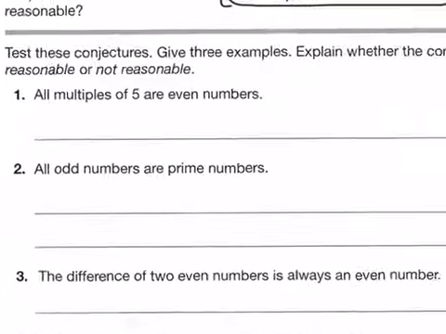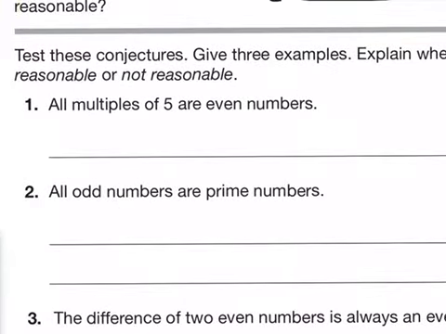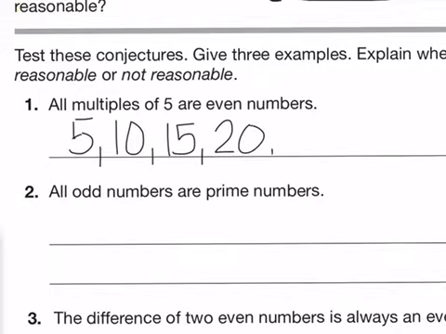If we look down here at this example, all multiples of 5 are even numbers. Then I think of some multiples of 5. We have 5, 10, 15, 20, and 25. I think we have enough examples.